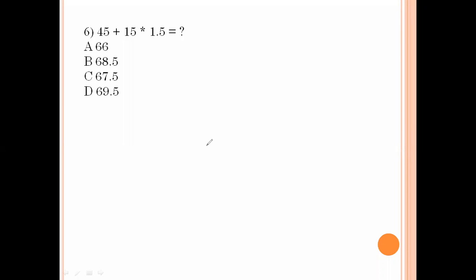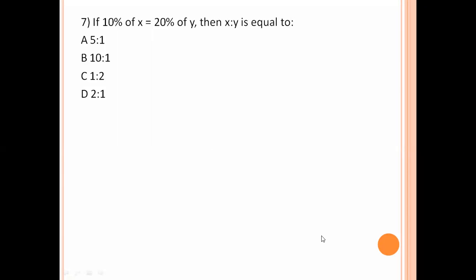Next question. 45 plus 15 into 1.5. 15 into 1.5 is 22.5. 45 plus 22.5 is 67.5. Option number C is the right answer. Next, if 10% of X equal 20% of Y, percentage gets cancelled. 10 one time, 10 two times. X by Y equal to 2 by 1. 2 by 1 means 2 is to 1. Option number D is the right answer.